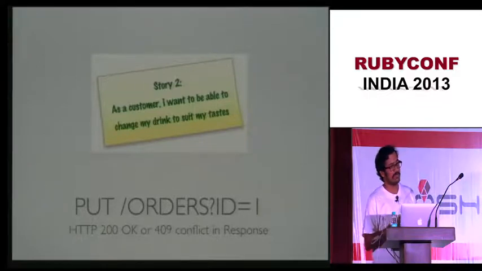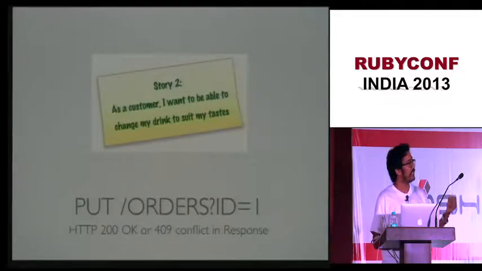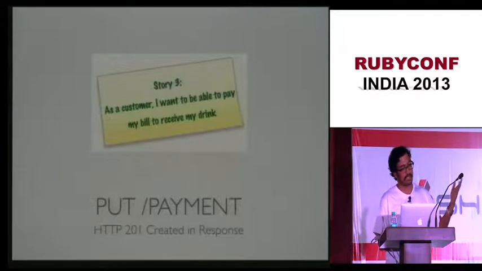The second thing to note is that it's a put request, it is not a post request, because put is supposed to be idempotent, right? So if you make multiple put requests, you should get the same response. By saying that it is a put request, we are communicating that, look, we want it to be idempotent. The third story is that when you have got an order, you can make a payment.